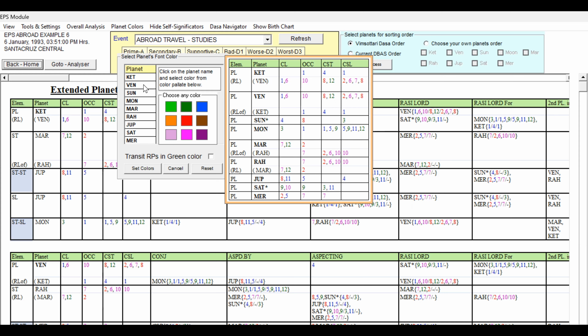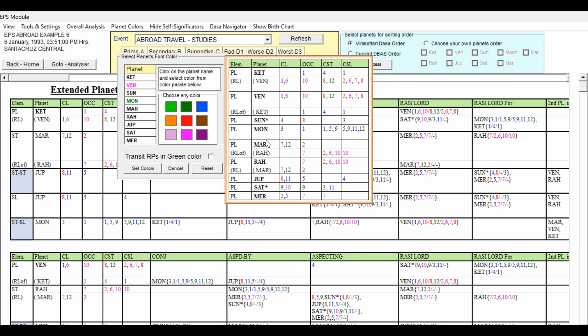So for Venus, because of being Lagna Lord, 6th Lord, and 6 and 7 Cuspal Sub Lord, we can give pink shade because it is mixed. And the third lord occupying Lagna, 1, 5, 9 star lord and 5, 9, 11, 12, this is very good. So Moon is a good key planet, dark green.